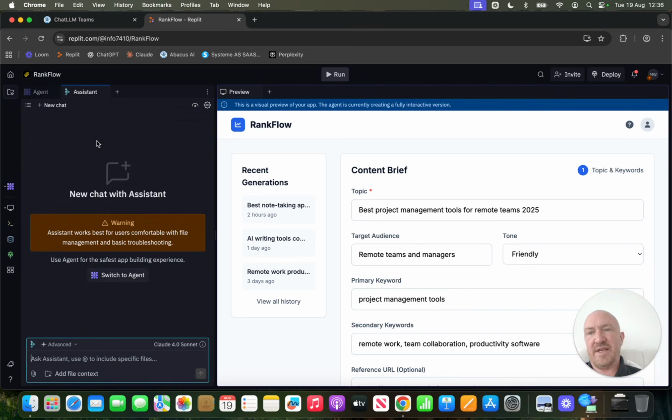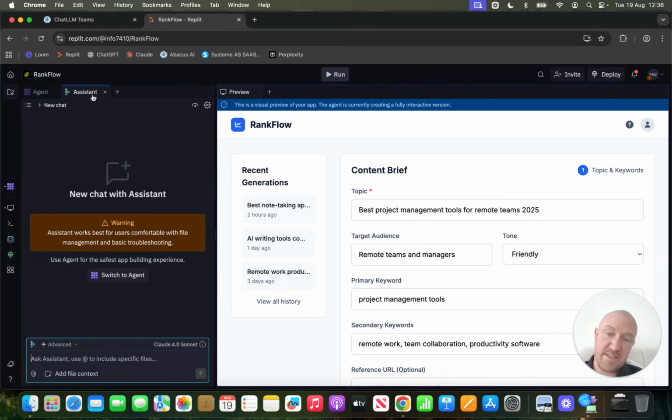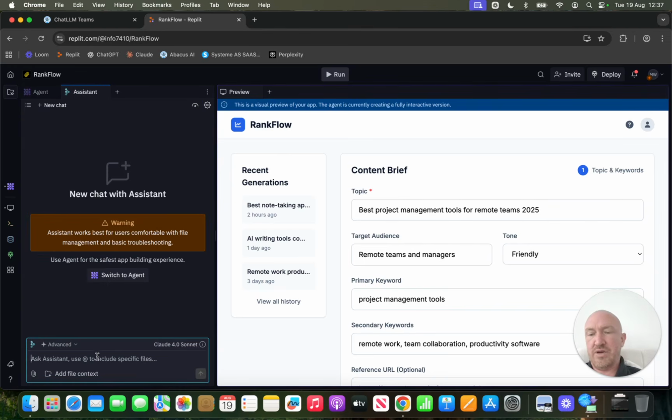And then think of the assistant as a dumb junior dev that's just come out of university and doesn't really know what they're doing. That's kind of the difference. Agent costs a little bit more to use, assistant's quite a bit cheaper. Typically speaking, I find most people get better results from the agent. It can be slower, it can take longer, it can be more expensive. So very simple stuff, you can ask the assistant.